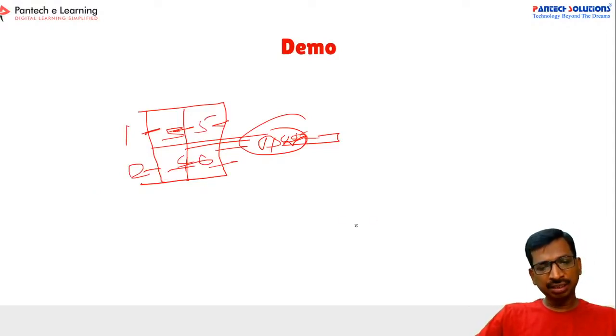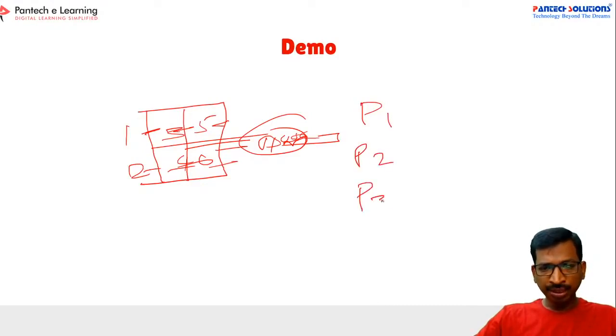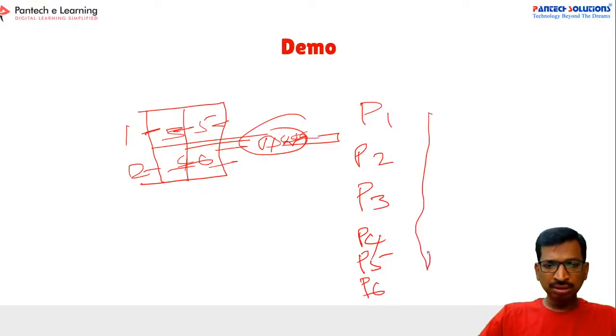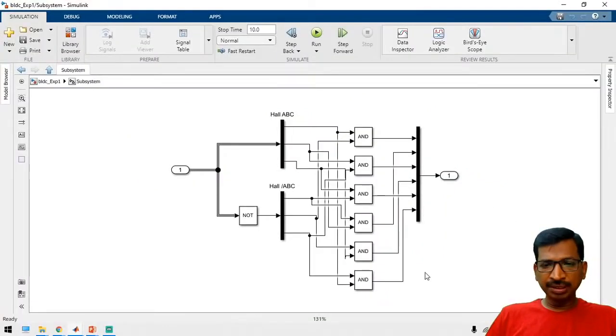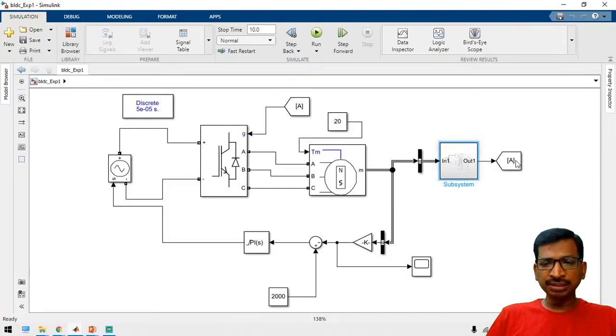Like this, we have to apply a pulse to the block. So in that case, PWM1, PWM2, PWM3, PWM4, PWM5, and PWM6. You have to combine all these. You have to generate the block first and then connect to the universal bridge. You have to generate all the pulses and then connect to the universal bridge. So this pulse is directly going to the motor, right?